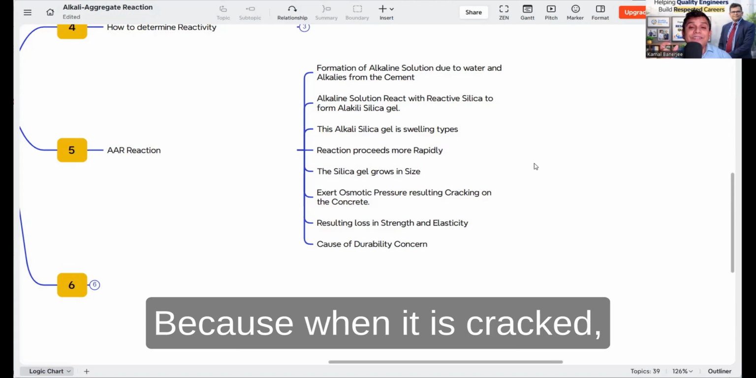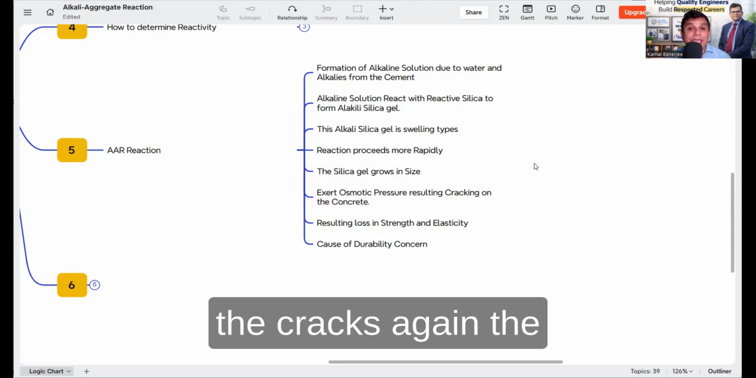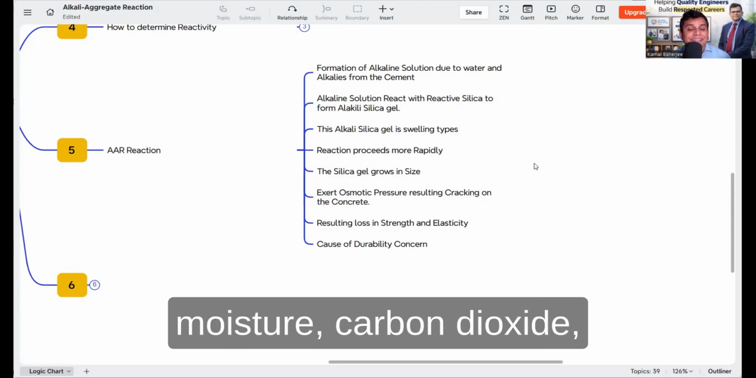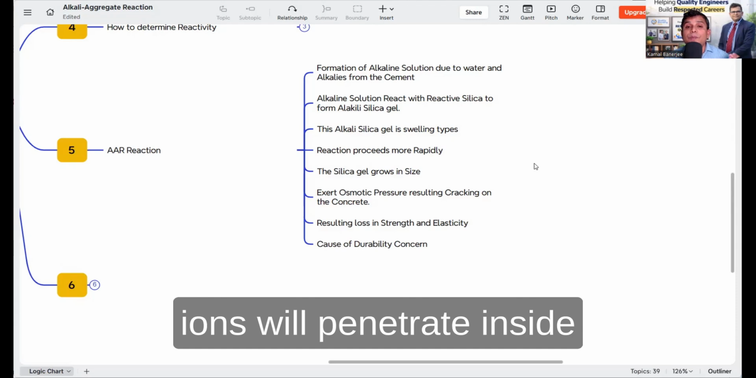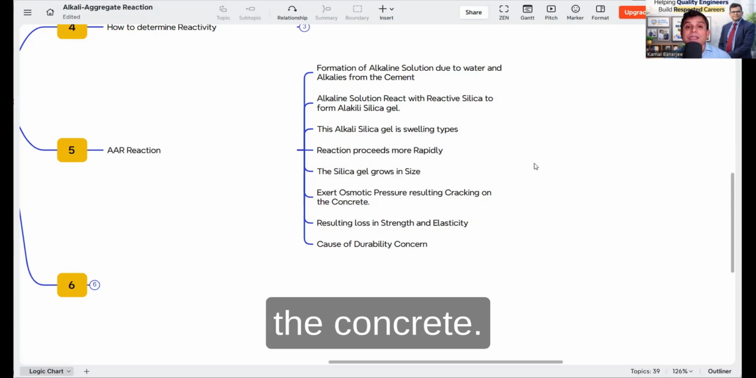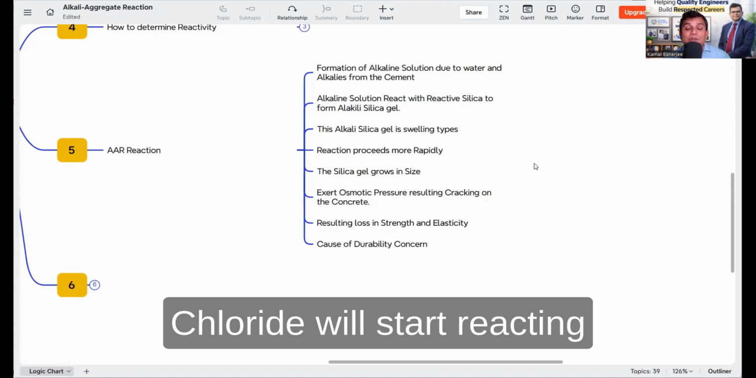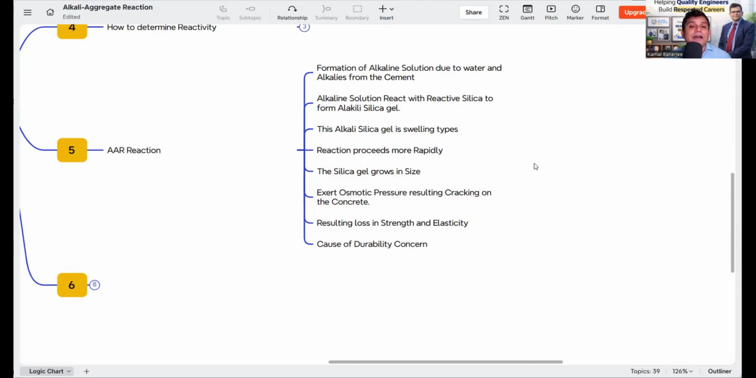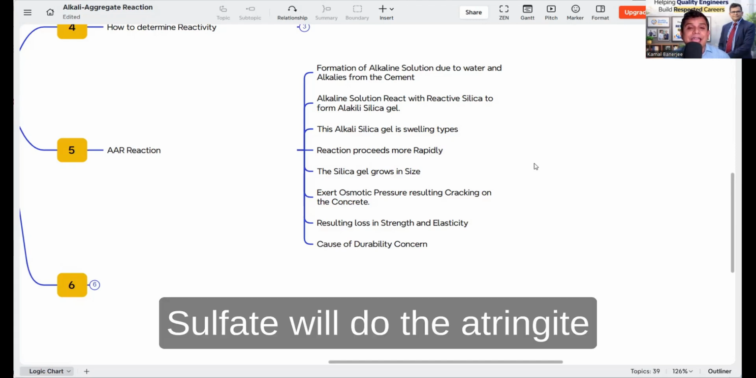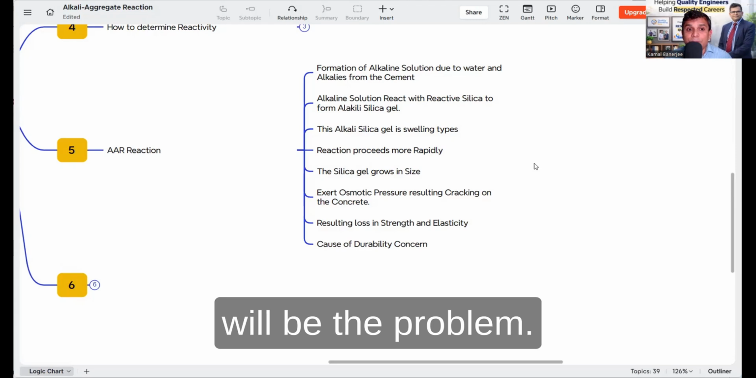Because when it cracks in a pattern, again the moisture, carbon dioxide, sulfate, chloride, magnesium, all the reactive ions will penetrate inside the concrete. Carbon dioxide will do the carbonation, chloride will start reacting with the reinforcement, and corrosion will happen. Sulfate will form ettringite, and it will again deteriorate the concrete. So durability also will be a problem.